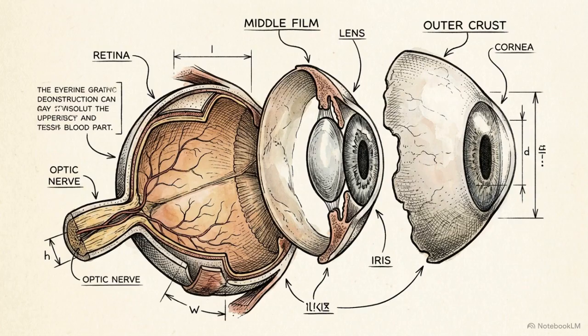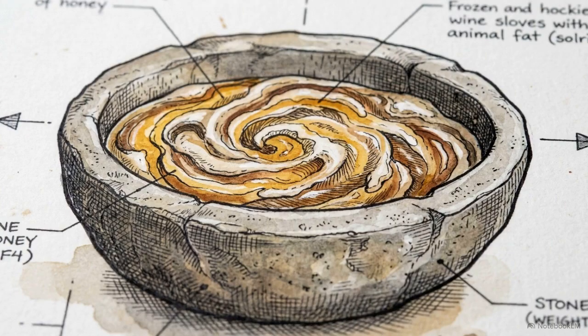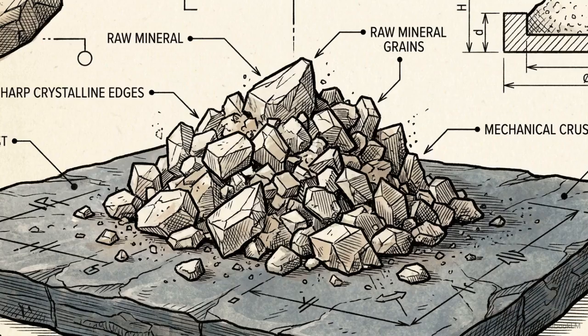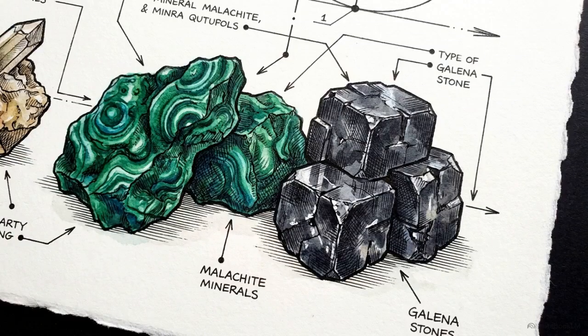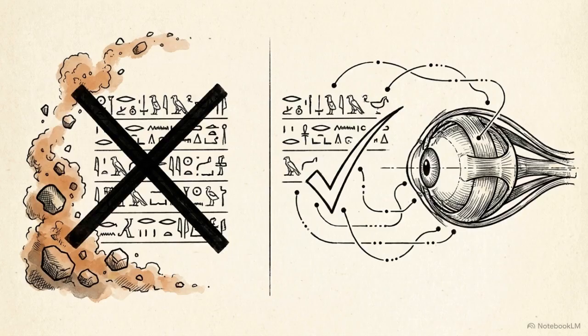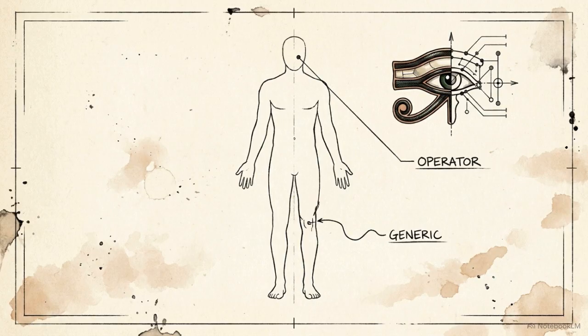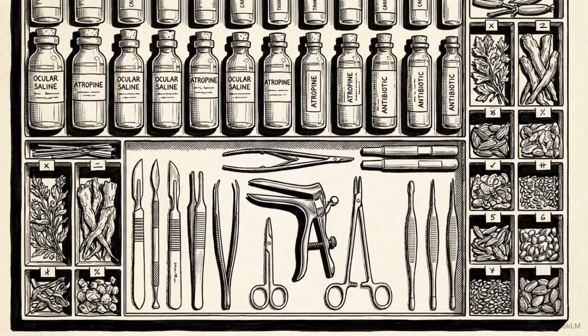A pilot scan of these entries reveals a stabilized material grammar. They combine a carrier layer, like honey or fat, with a mineral layer, such as malachite or galena. Strict translation boundaries are applied to prevent keyword survivorship bias. A single anatomical phrase is only coded as an operator when the text explicitly distinguishes it from a generic placement. The text survives the first kill test. The eye book is not recipe noise. It is a formalized, non-trivial protocol compiler built for ocular boundary maintenance.